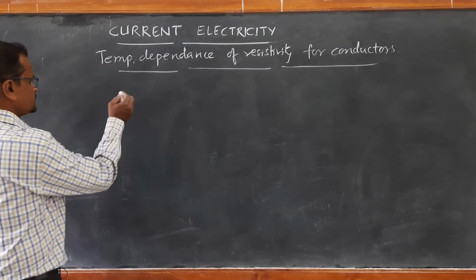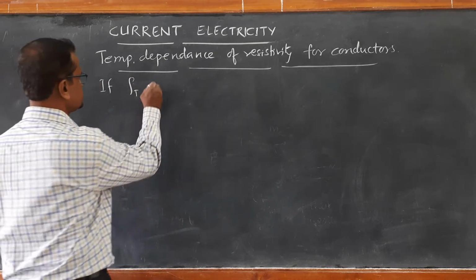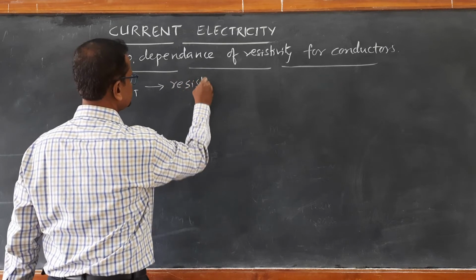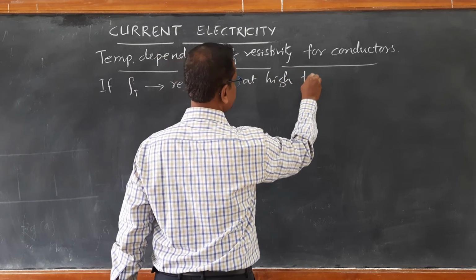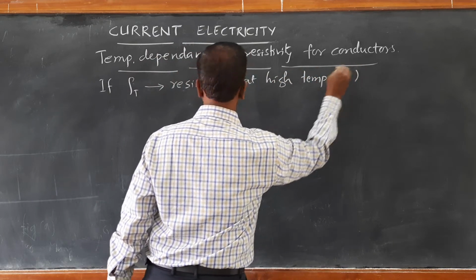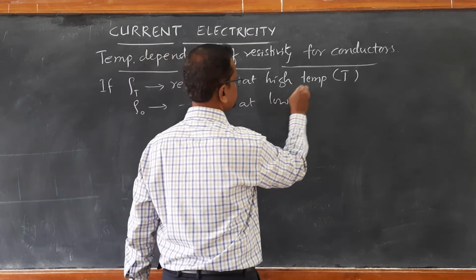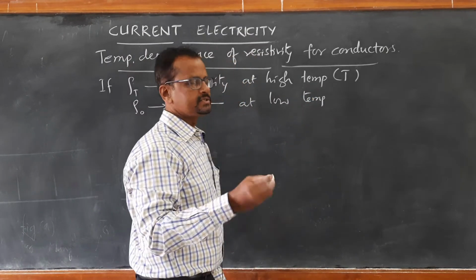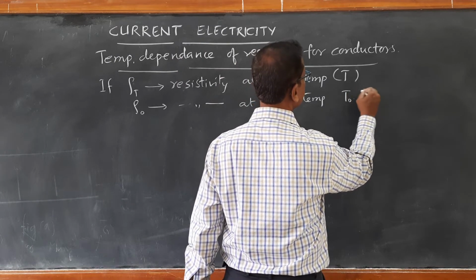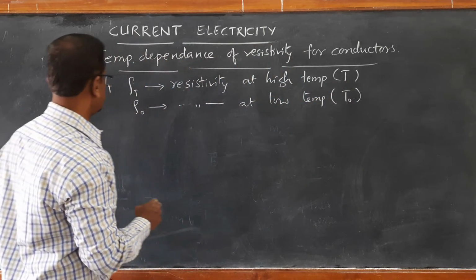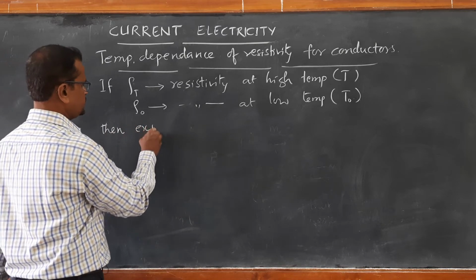Okay. Now, if rho T is the resistivity at high temperature T, and rho 0 is the resistivity at low temperature, let us say 0 degrees Celsius, like T naught, then experimentally it is found